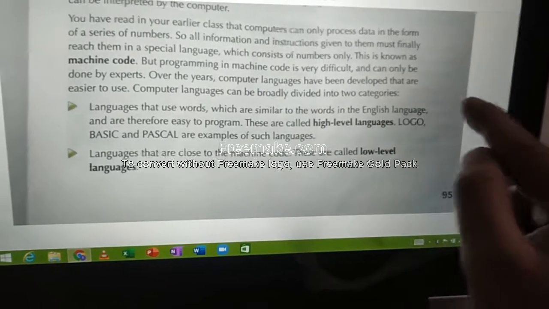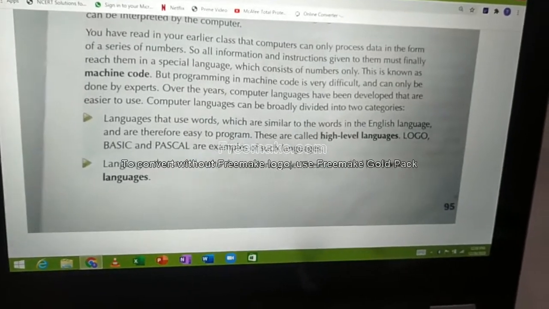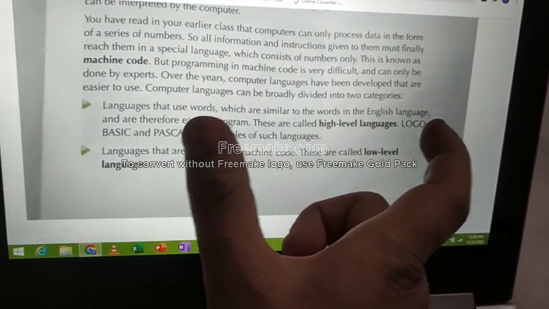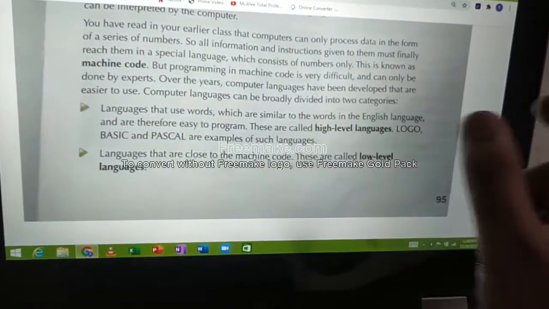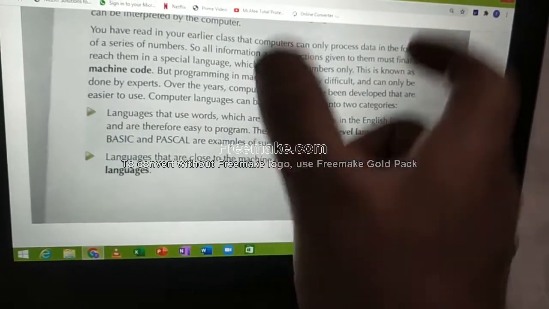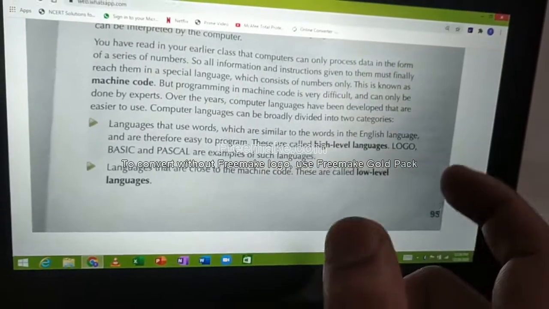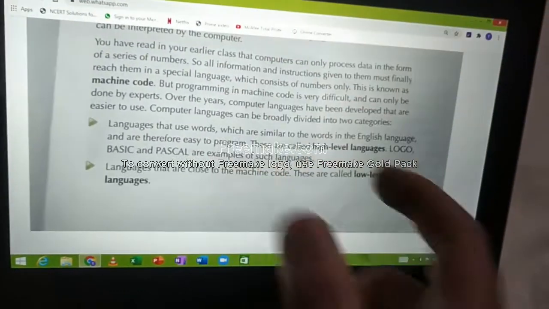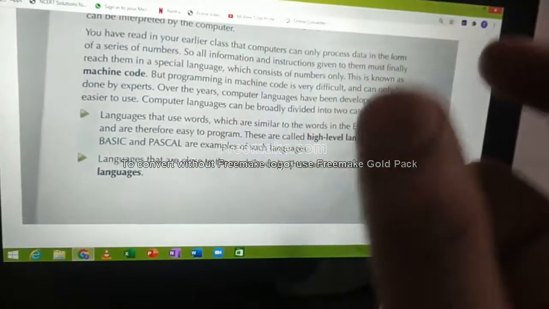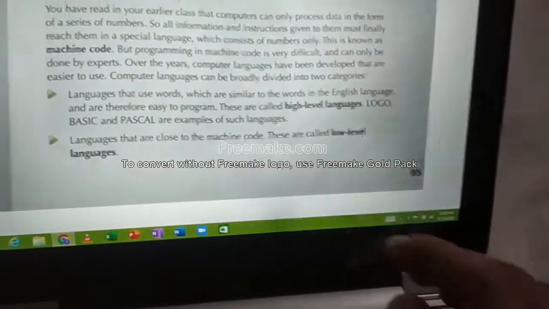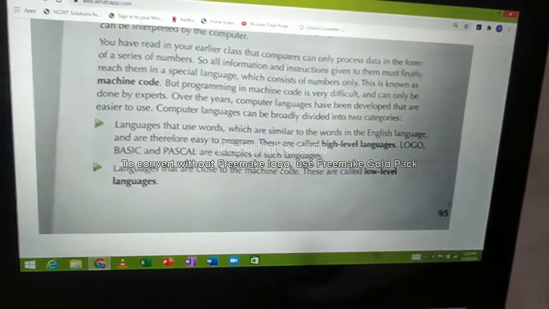Those are these. Logo is a software. Basic is a software. Pascal is a software. This is combinedly called programming language software. Because using this language you are going to give a program. You are going to give some instruction or program. Both are more or less similar. You are going to give instructions or programs. Using those instructions and programs only, the computer works.